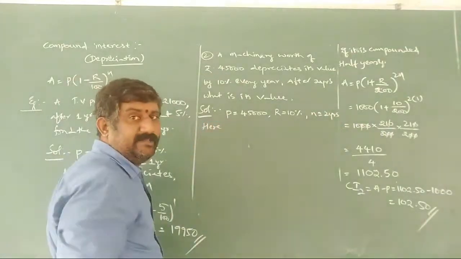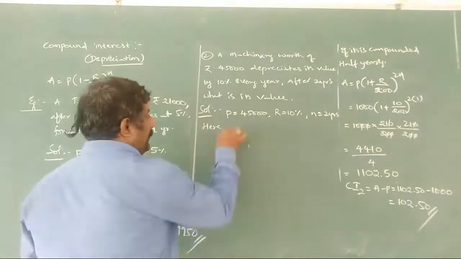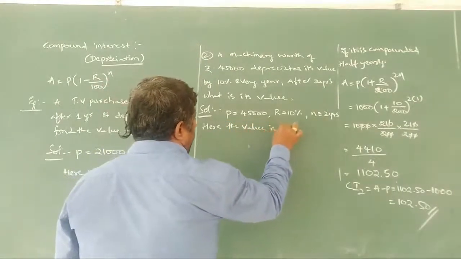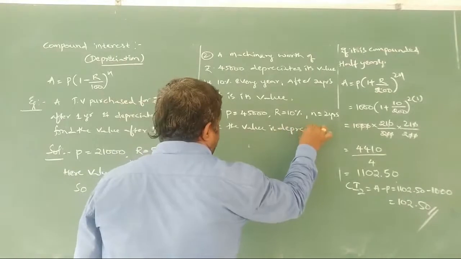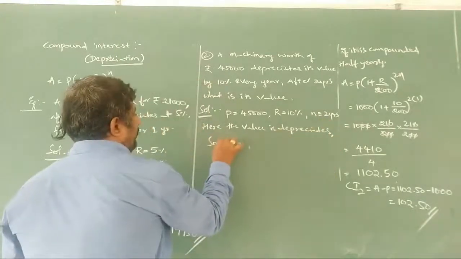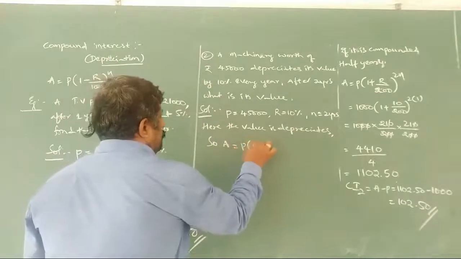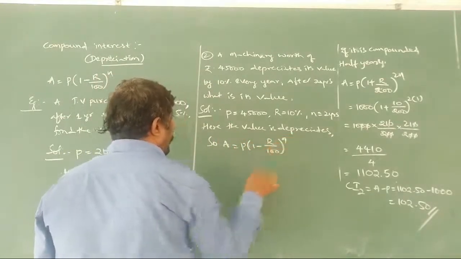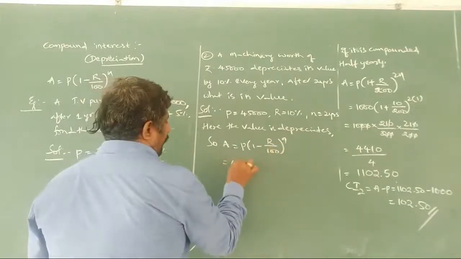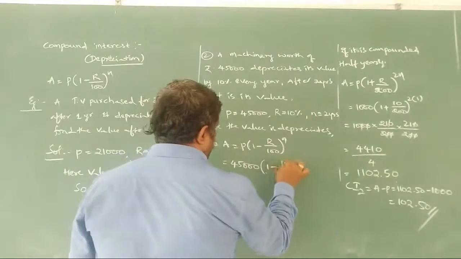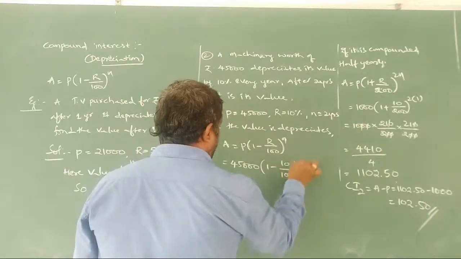Here the value is depreciating. So what formula can we take? A is equal to P of 1 minus R by 100 whole to the power of n. 45,000 of 1 minus 10 by 100 whole to the power of 2.